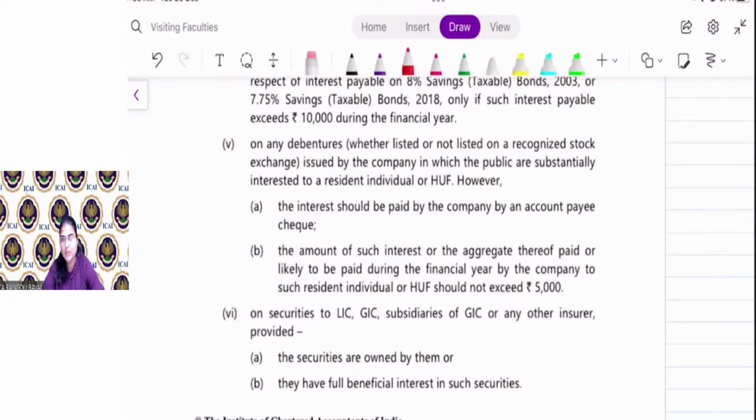Chalo everyone, give me an answer. If a listed company is required to pay interest on debenture to Mr. X amounting to rupees 7,000, will the company be required to deduct tax? Yes or no? Yes, the TDS is required to be deducted. Why? Because the amount of interest is more than 5,000.